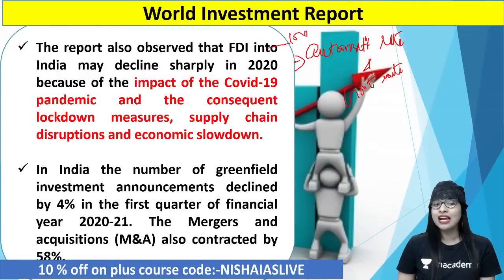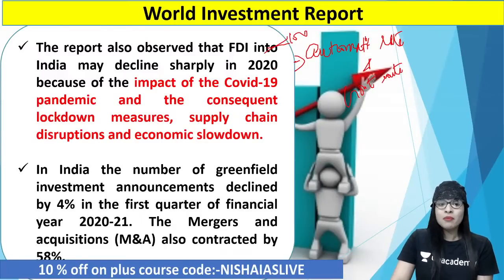It was also said that in India, the number of greenfield investment announcements, that is new projects where investment is going to happen, decreased by 4% in the first quarter of the financial year 2021. And even mergers and acquisitions contracted by 58%. That is because of the fluctuations in the economy, guys, with regard to the effect of the pandemic. But once this has been rectified, things will come back on track. But that will take time. That is the next important point to be noted. Clear?